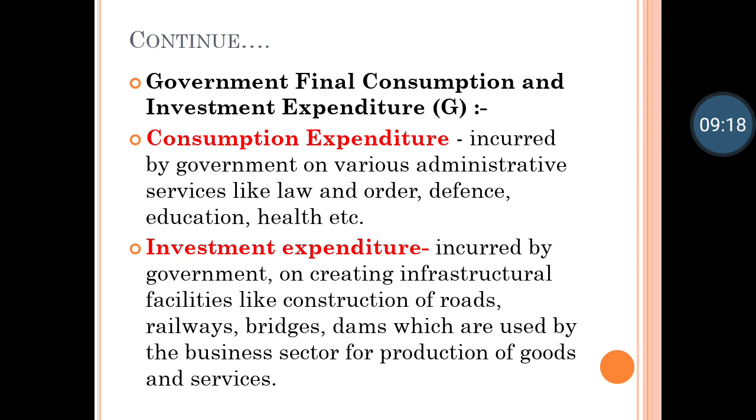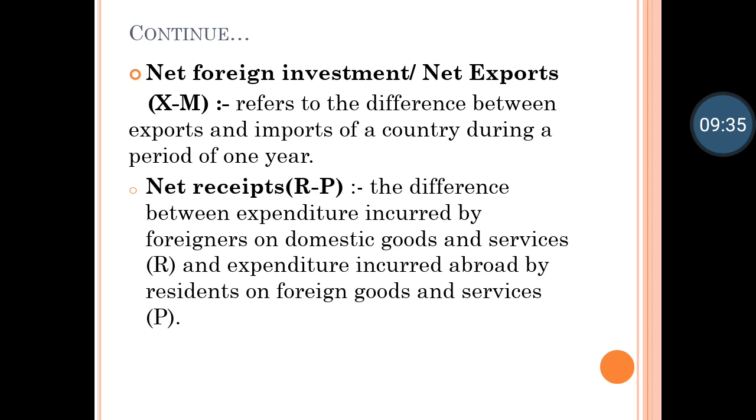Do remember this. First we wrote C, which means private consumption. Capital I stands for private investment. Then we wrote plus G, that means government consumption expenditure and government investment expenditure. Then comes X minus M, which we have already seen before, and which refers to the difference between export and import of a country during a period of one year. This is all within a period of one year, which starts from 1st April till 31st March. So this is the difference between export and import.